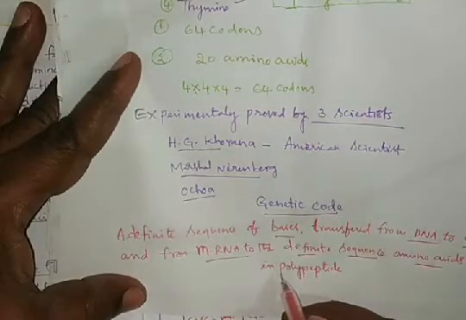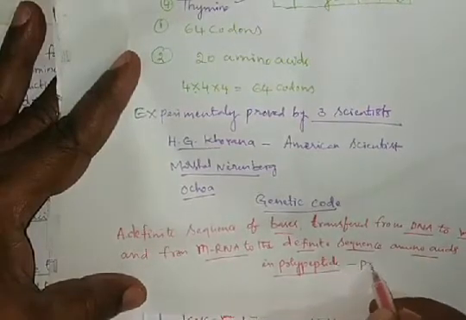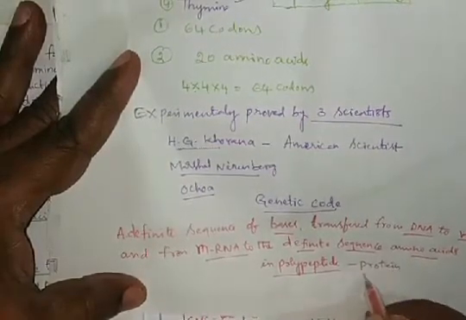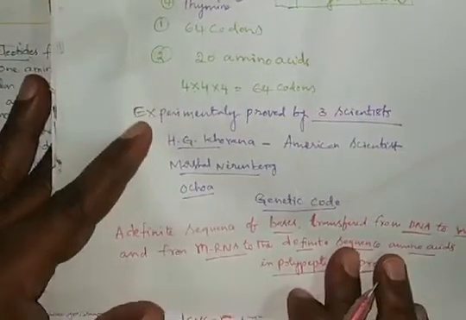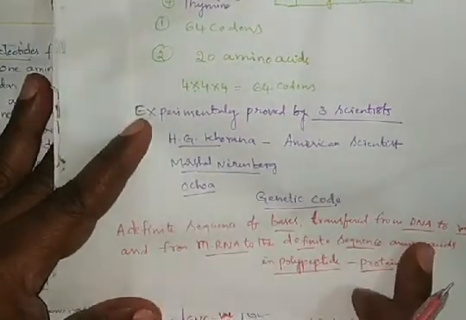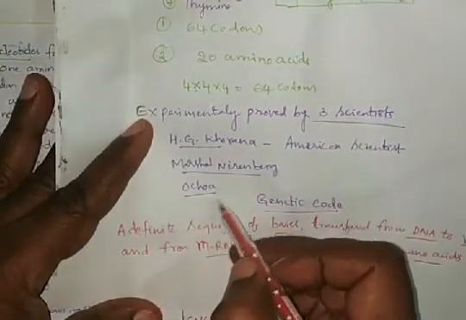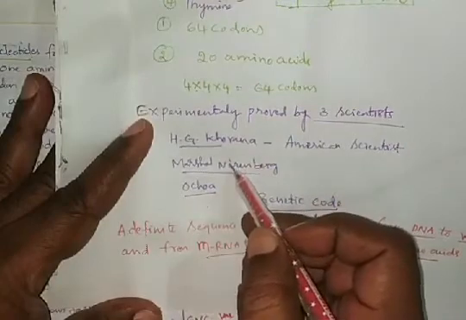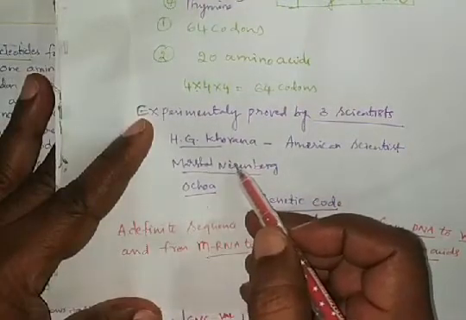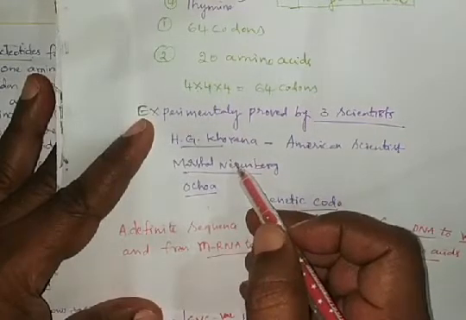Because of that, a polypeptide amino acid chain is formed, which is called a protein. This is the definition of the genetic code. These three scientists experimentally proved what the genetic code is and how the mRNA works.